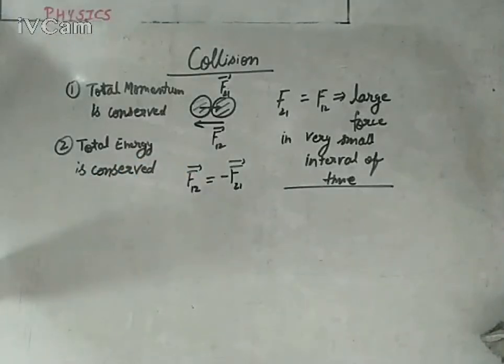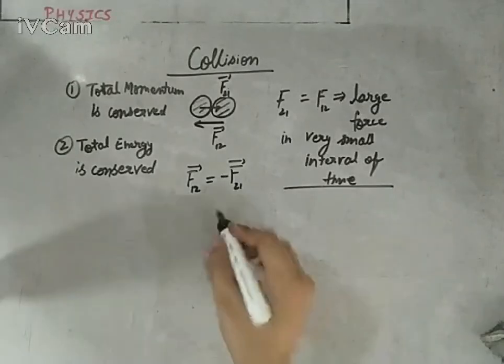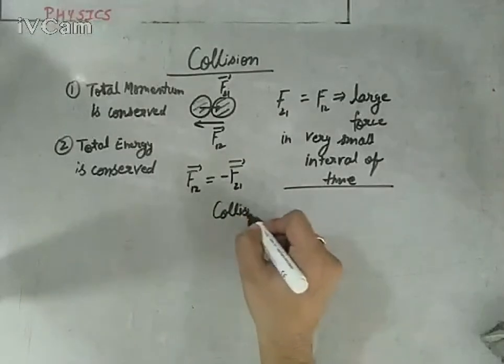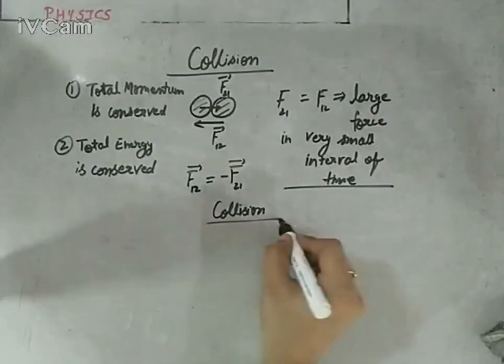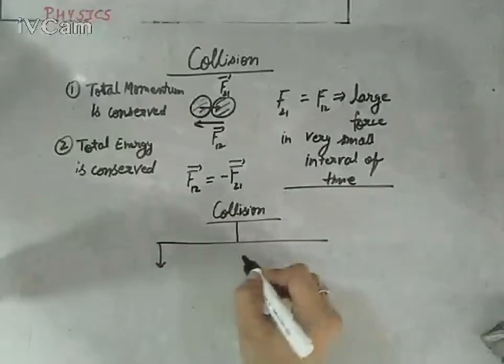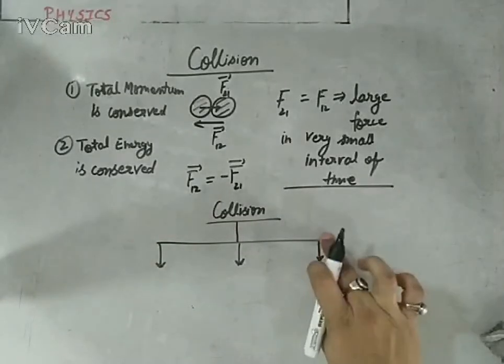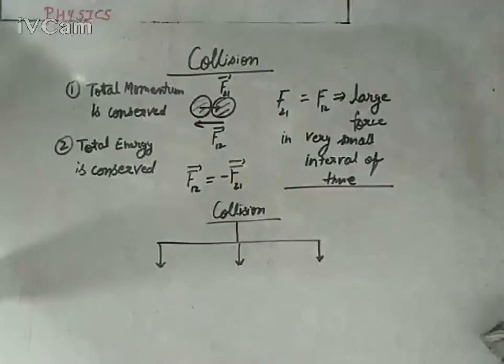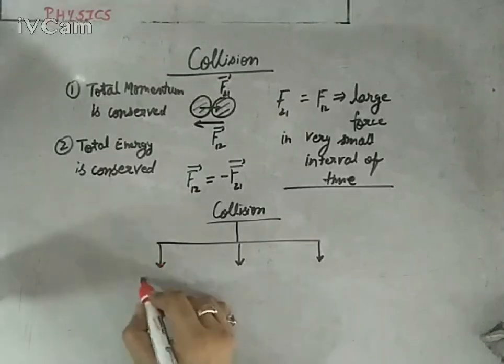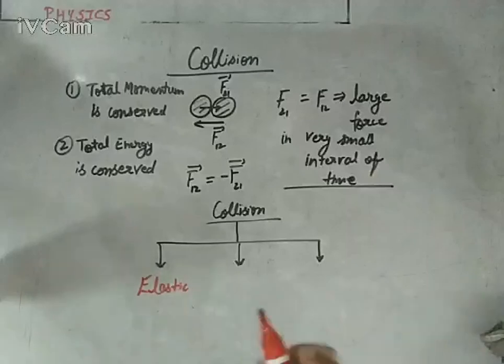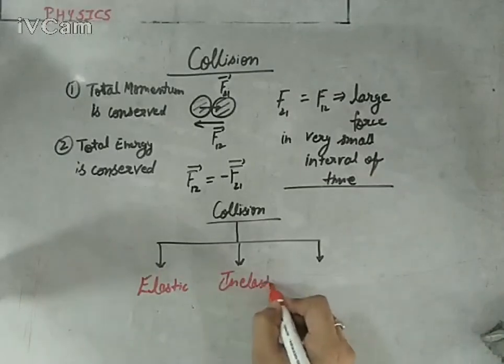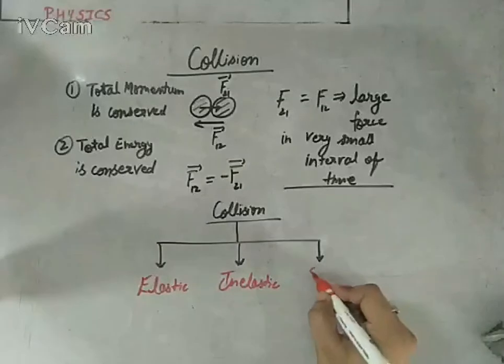But if we specifically talk about kinetic energy of the system, here comes the difference, or here comes the types of collision. So there are total three types of collision, and all these three types will have these two common properties. Means total momentum will remain same, total energy will remain same. But if we talk about total kinetic energy of the system, please pay attention. There are three types. One is elastic collision, second is inelastic collision, and the third is super elastic collision.